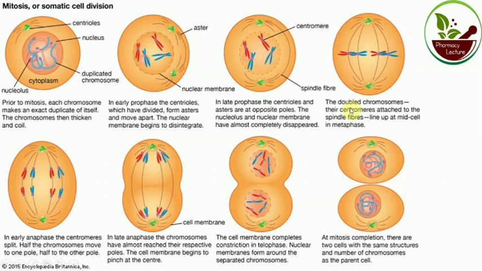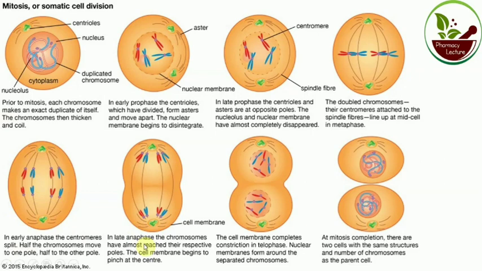Now the double chromosomes have their centromeres attached to the spindle fiber. The chromosomes are lined up at the middle of the cell in the metaphase stage. Then in early anaphase, the centromeres are split. Half of the chromosomes move to one pole and half to the other pole.